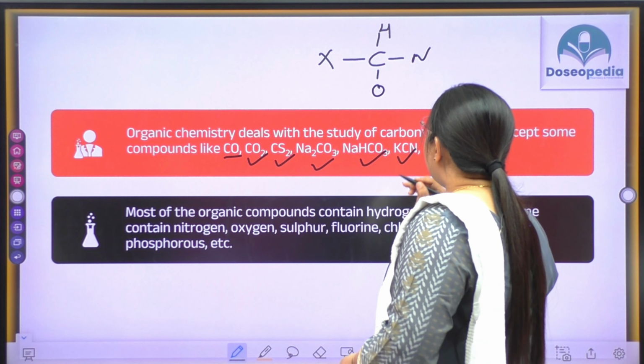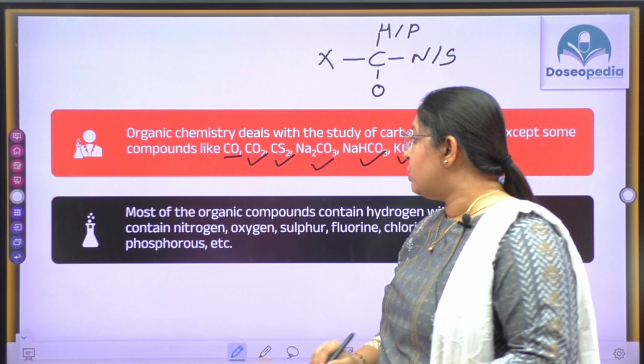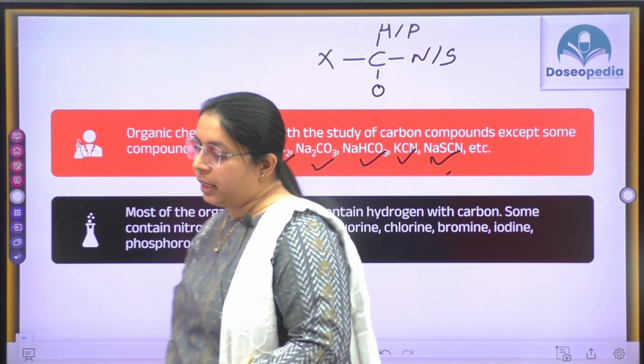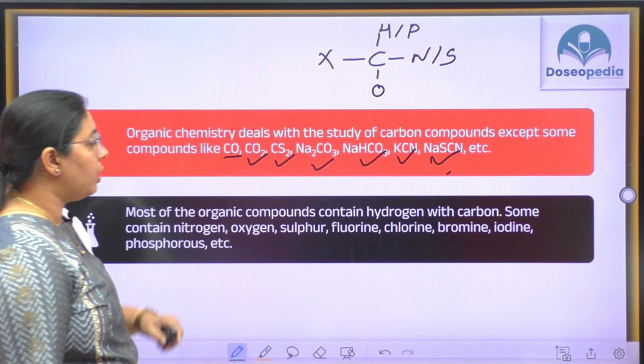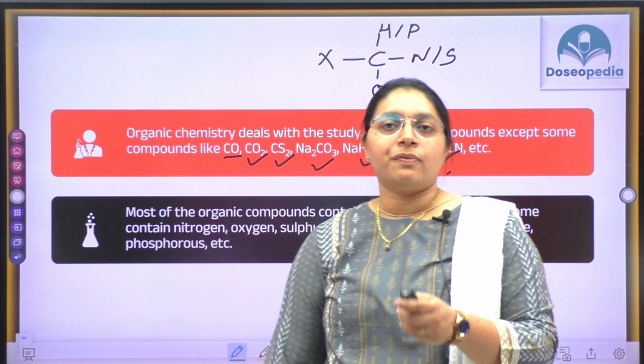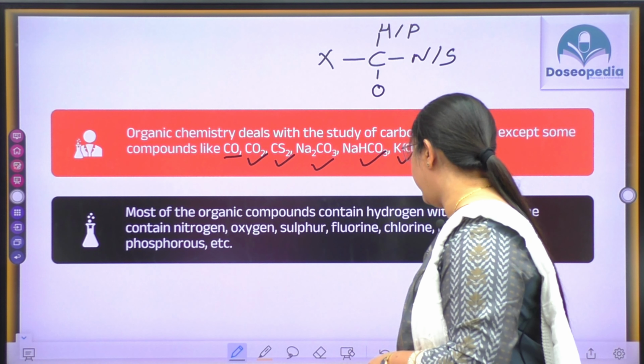It can also make a bond with phosphorus or sulfur, okay? So most of the organic compounds contain carbon with hydrogen, and some contain nitrogen, oxygen, sulfur, fluorine, chlorine, bromine, iodine, phosphorus, etc.